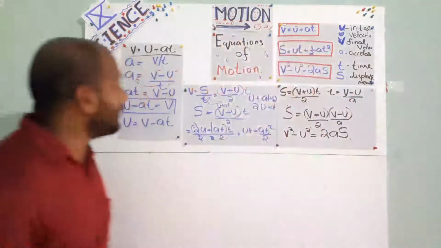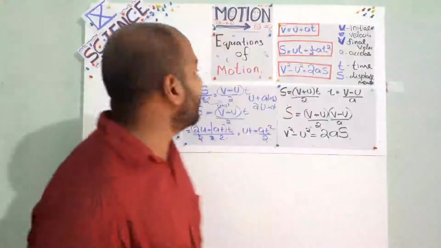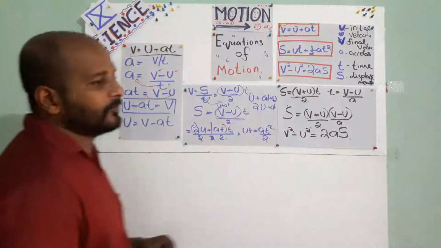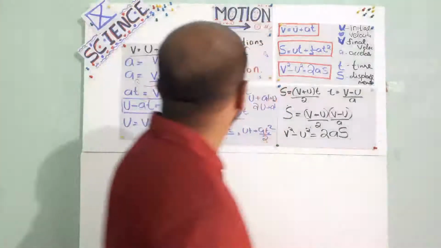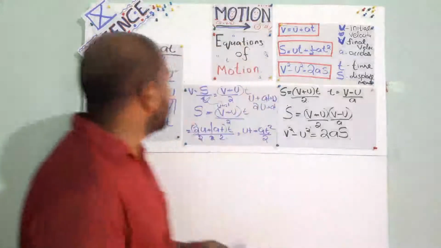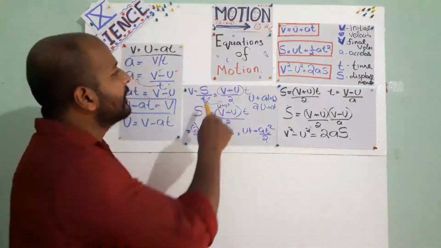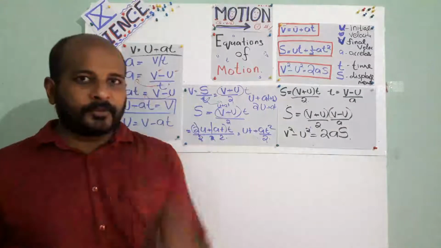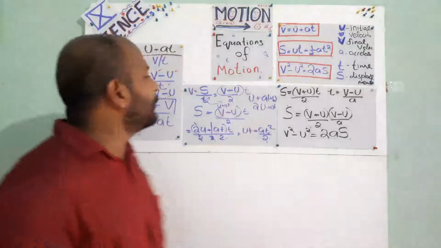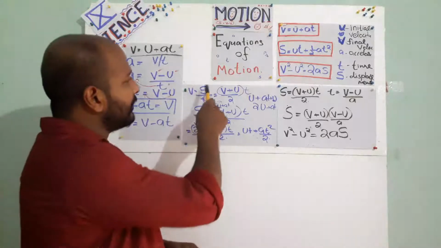The next one is about displacement. What do we know about displacement? We know that velocity is displacement by time. So here two types of velocity were there, (v plus u) by 2, am I right or not? See, what is velocity? Velocity is displacement divided by time. Two types of velocities were there, so divide by 2 and into 2t will get. Sorry, what did I tell? No. Velocity is displacement divided by time.